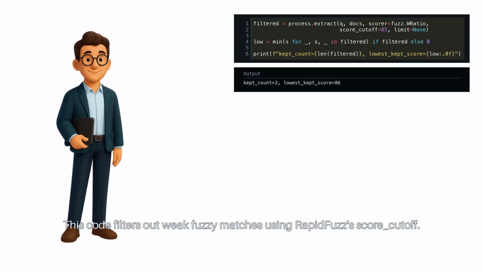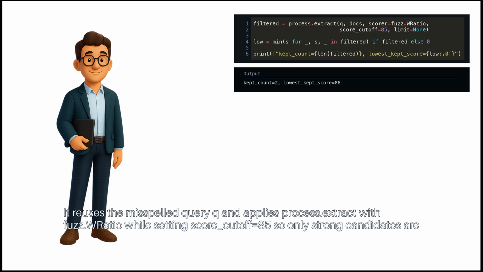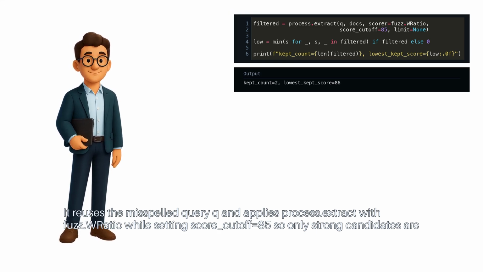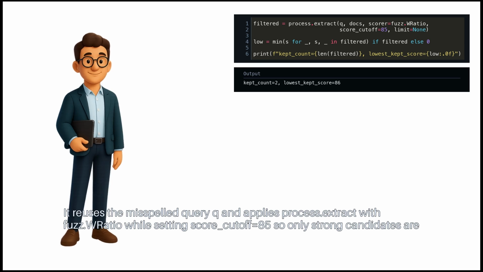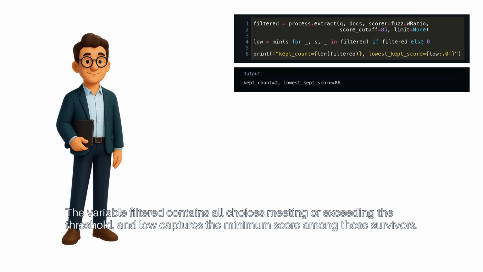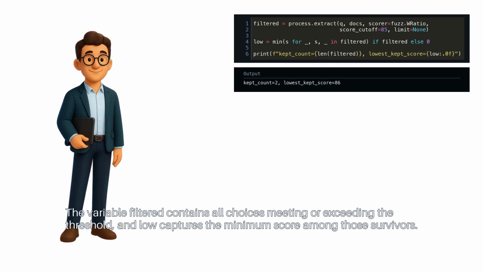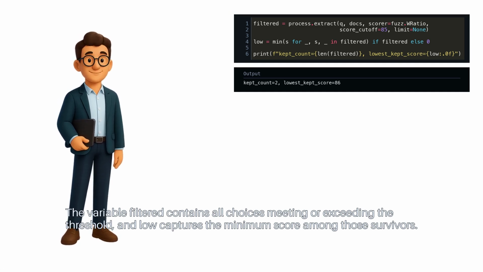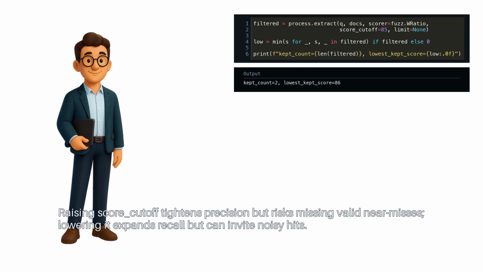This code filters out weak fuzzy matches using RapidFuzz's score cutoff. It reuses the misspelled query q and applies process.extract with fuzz.WRatio while setting score_cutoff equals 85, so only strong candidates are returned. The variable filtered contains all choices meeting or exceeding the threshold, and low captures the minimum score among those survivors. Raising score cutoff tightens precision, but risks missing valid near misses.